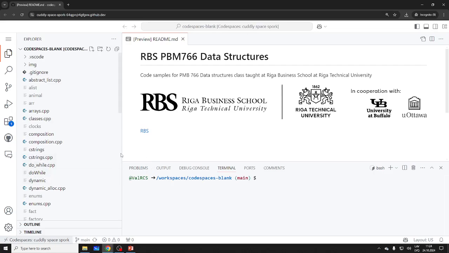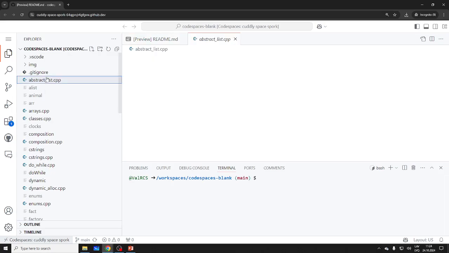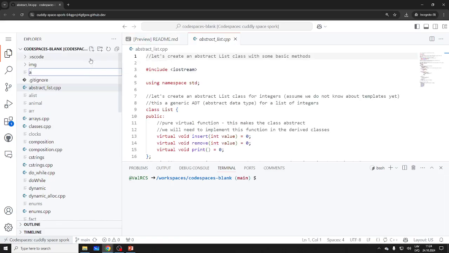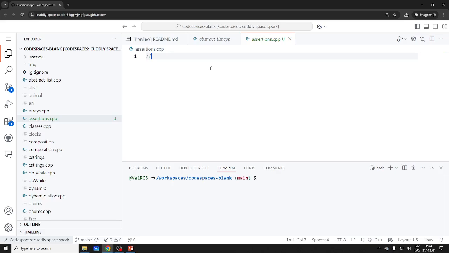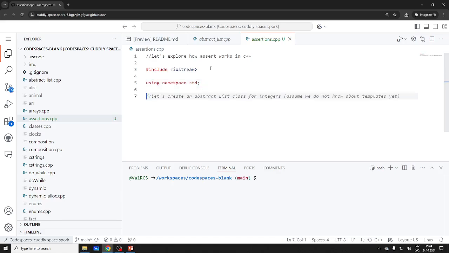Let's look at the assertions first. Assertions in C++. Explore how assert works in C++. Include iostream, namespace std. I don't want to do integers, and we don't want a list. Let's create a simple add function, something really ridiculously simple.